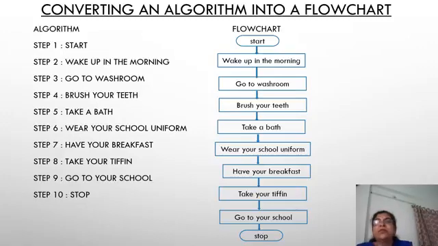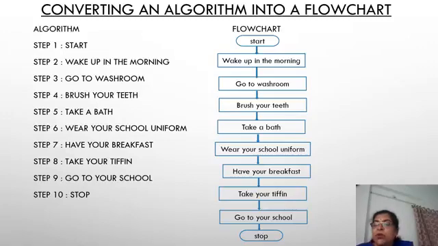Step 1, start. So here, the start and end symbol we have used. Then, wake up in the morning. This is the second step. This is a simple process we are doing, so that's why a rectangle is used. And after the start symbol, to connect to another rectangle, we have used the downward arrow. Go to washroom. Again, it is a process. This rectangle is connected with an arrow. Brush your teeth, take a bath, wear your school uniform, have your breakfast, take your tiffin, go to your school, and then stop.